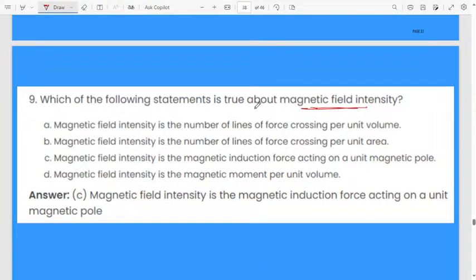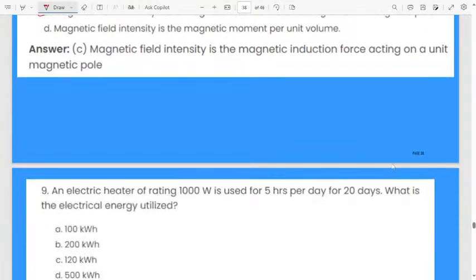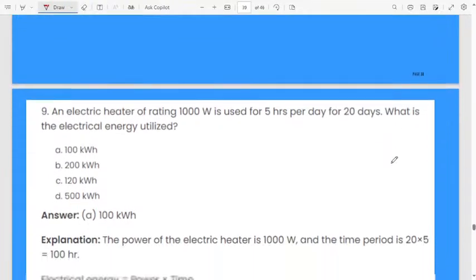The true statement about magnetic field intensity is option C. Magnetic field intensity is the magnetic induction force acting on a unit magnetic pole. Remember. Next is problem.